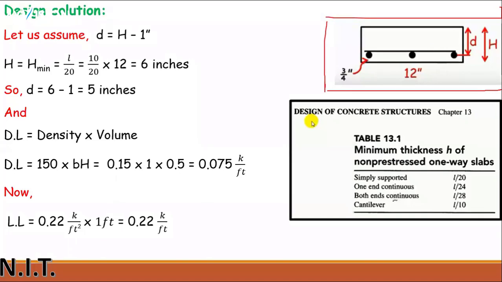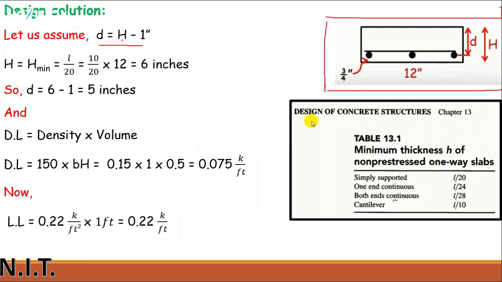This complete thickness is H. What will be D? D will be from the top surface to the center of the steel. This will be the effective depth. We don't know the H value, so first of all, let's assume D is equal to H minus 1 inch. Understand?